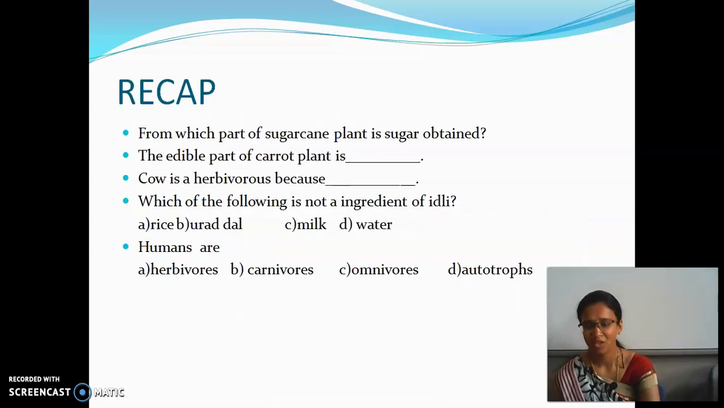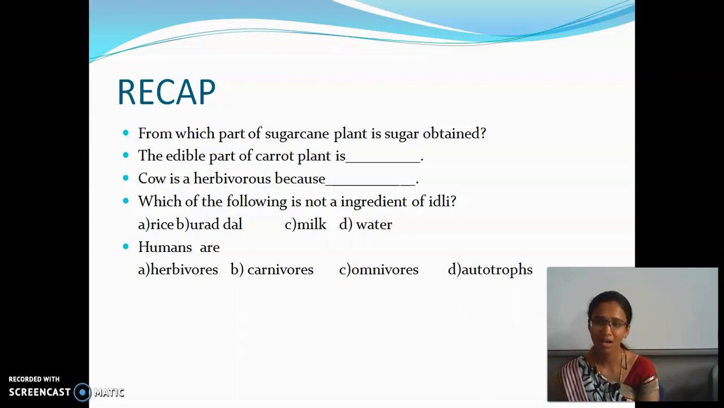Next, we will have a short recap of what we have seen from the two sessions. First, we have seen what is meant by science. Science is the study of the natural world through observation and experiment.